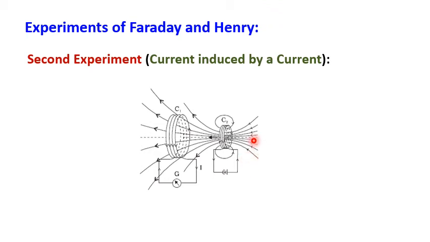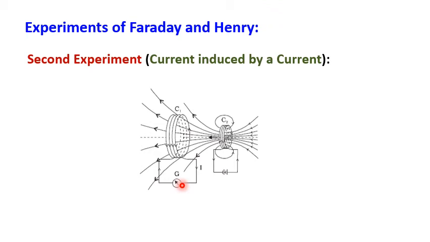As the current carrying coil comes towards the other coil, definitely there is a change in flux, there is an increase in flux. As it moves away, then also there is a change in magnetic flux. The change in magnetic flux produces induced EMF here. With respect to that, we can observe the deflection in the galvanometer.